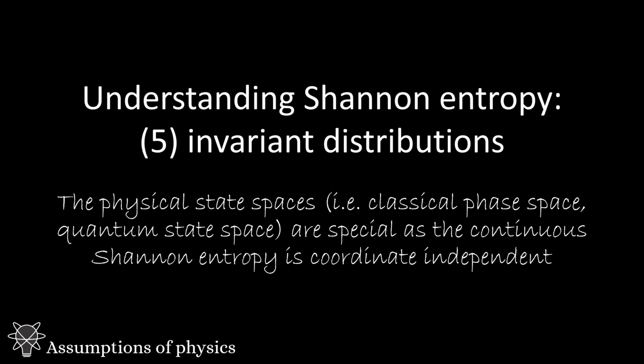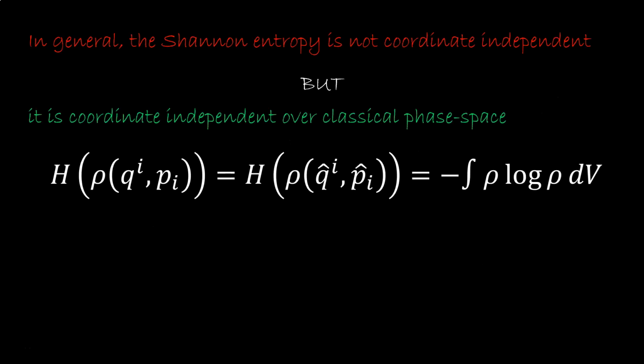In the last video we saw that, in general, the continuous version of the Shannon entropy is not coordinate independent. This is a problem in physics, as only objects that are coordinate independent can have a truly fundamental status. By coordinate independent we mean that their definition does not depend on the choice of coordinates or any other arbitrary choice. The short story is that, while the Shannon entropy is not in general coordinate independent on continuous spaces, it is over physical spaces. Let's first look at classical phase space.